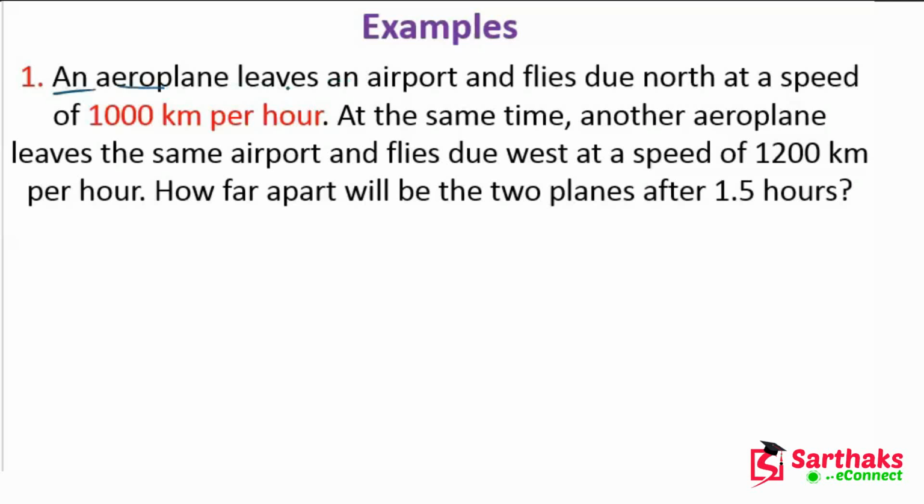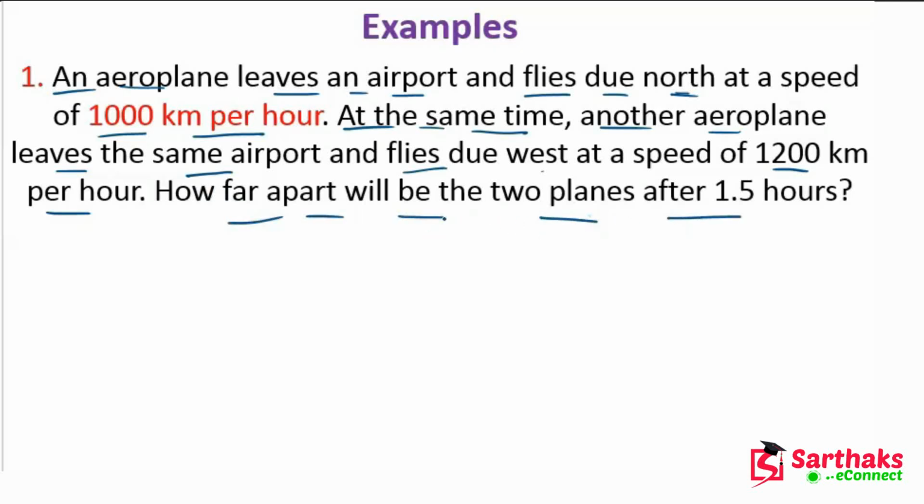Question number 1 is: an aeroplane leaves an airport and flies due north at a speed of 1000 km per hour. At the same time, another airplane leaves the same airport and flies due west at a speed of 1200 km per hour. How far apart will the two planes be after 1.5 hours?